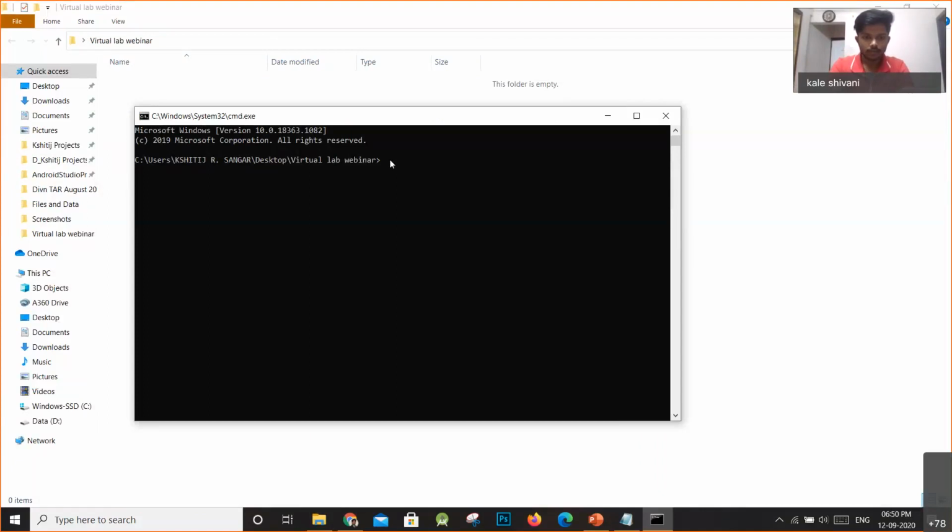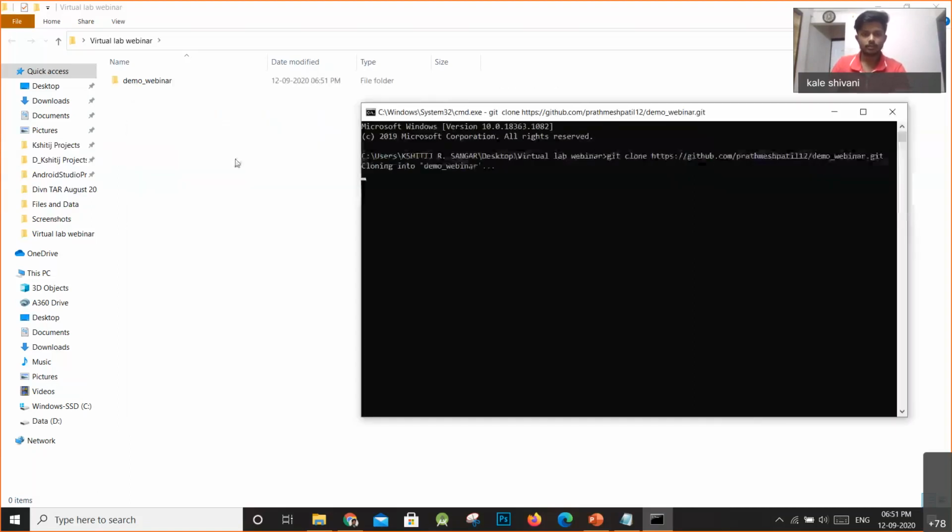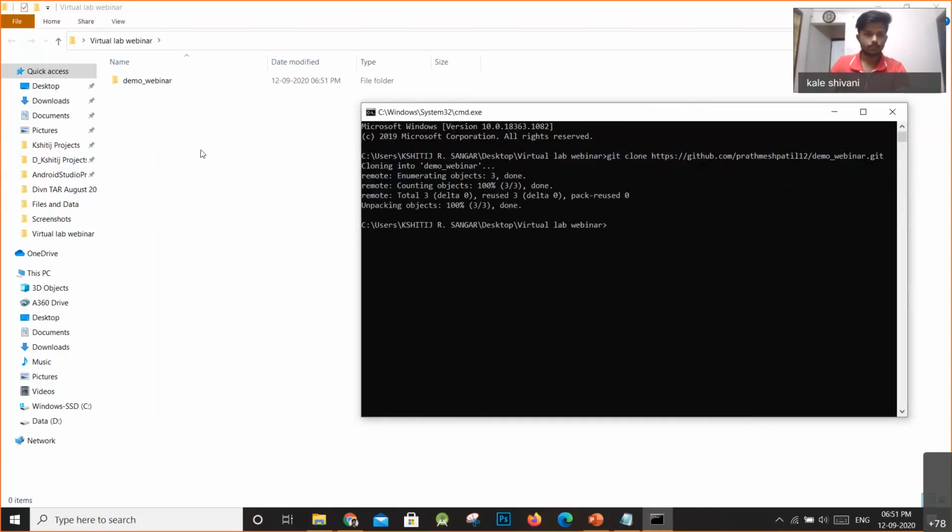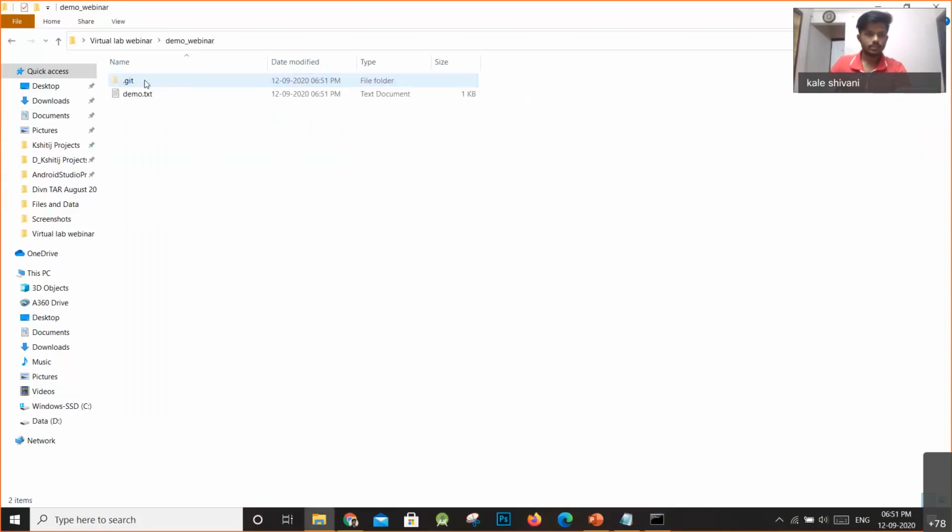So now I will git clone the entire repository. I'll just say git clone and paste the link of the repository that I want to clone. So when I click enter, the folder will be created with the name of the repository, and all the files will be downloaded. So look, it's downloaded, and all the files that Prathamesh added are there in here.